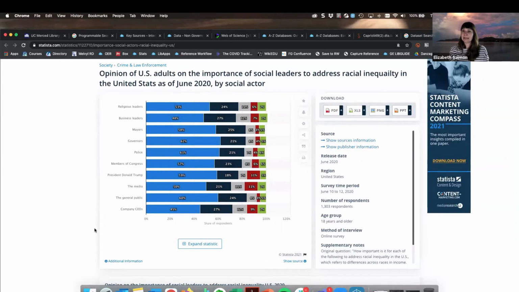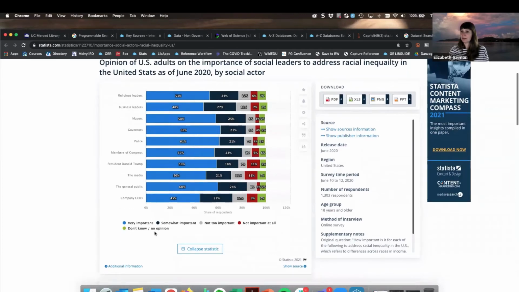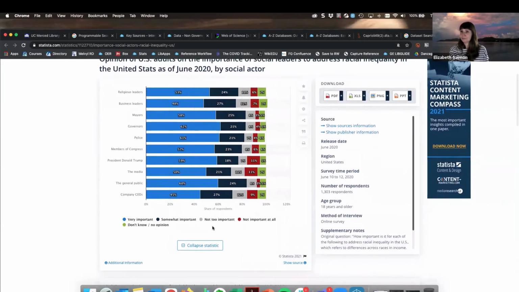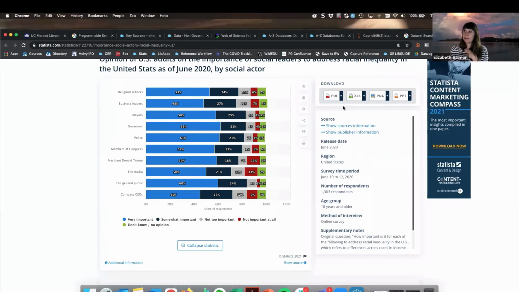So this is aggregate data, kind of curious. Okay, that gives me information about my chart here, and then I have some other information over here on the side. So I can see that this is survey responses collected between June 10th and 20th, with a little over 1,300 responses. It's an online survey. And then I can download this graph as a PDF, Excel, image, or PowerPoint file.